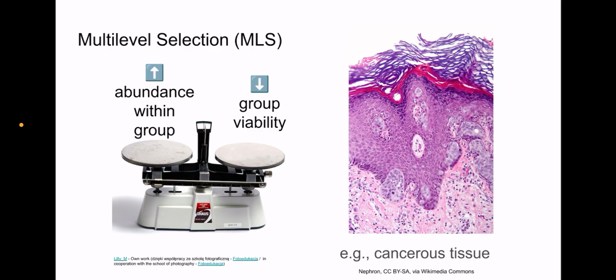In many contexts, however, individual low-level participants can gain a short-term evolutionary advantage by reverting to selfish behaviors. However, such lineages are typically short-lived as the higher-level collective is harmed. An example of this phenomenon is cancerous growth within multicellular organisms. These sorts of trade-offs between selection contexts are referred to as multilevel selection, and they're characteristic of evolutionary transitions.